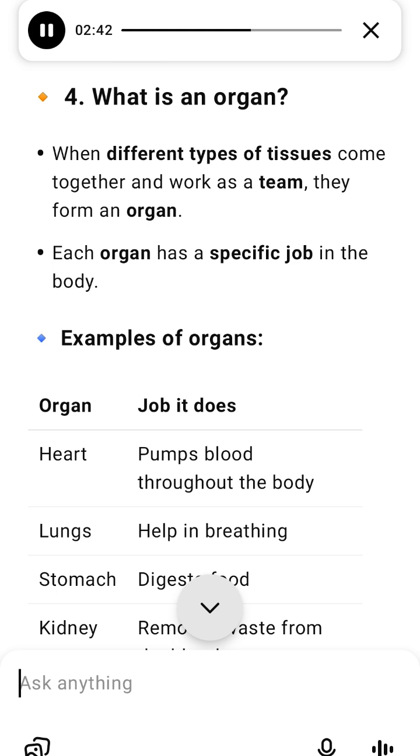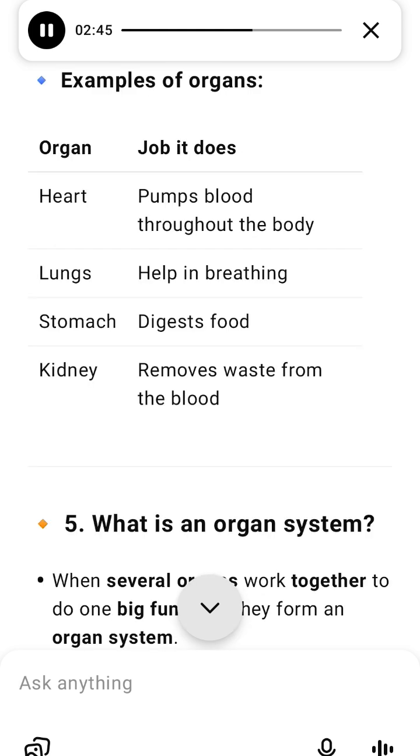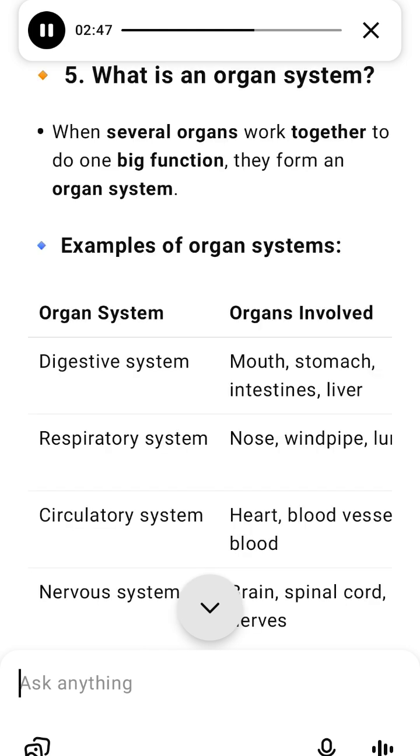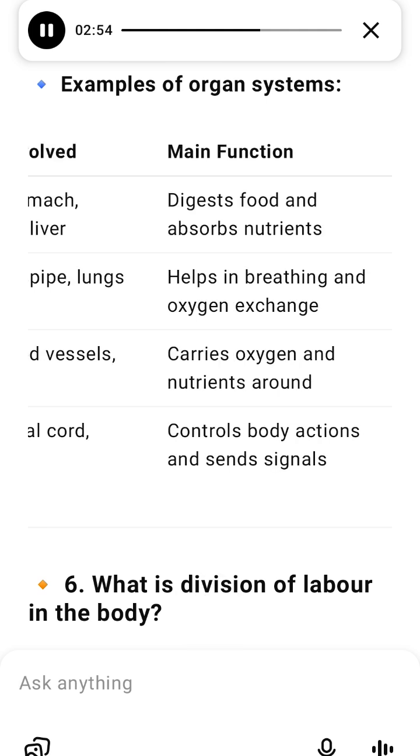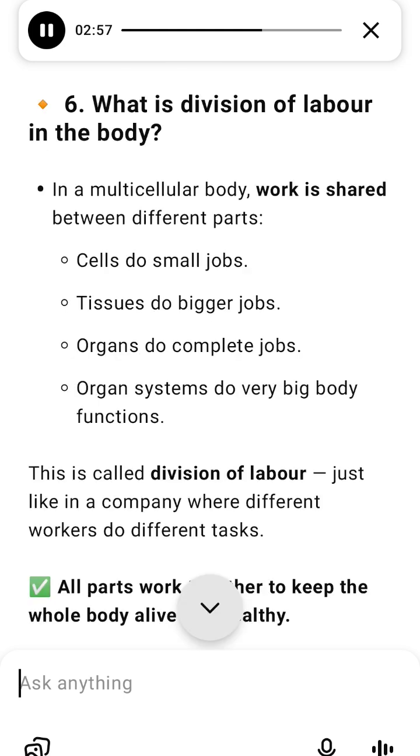Circulatory system, heart, blood vessels, blood, carries oxygen and nutrients around. Nervous system, brain, spinal cord, nerves, controls body actions and sends signals. 6. What is division of labor in the body? In a multicellular body, work is shared between different parts. Cells do small jobs, tissues do bigger jobs, organs do complete jobs, organ systems do very big body functions. This is called division of labor.